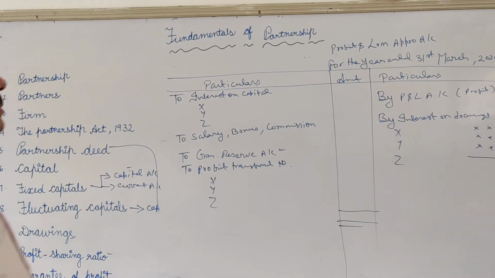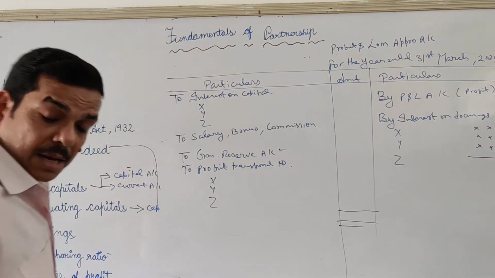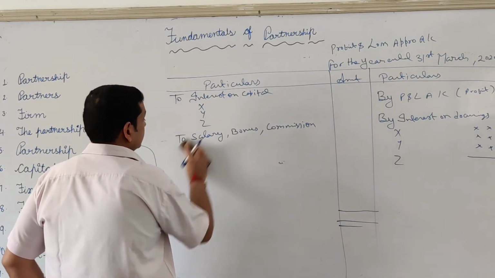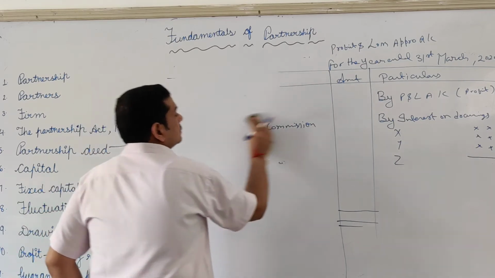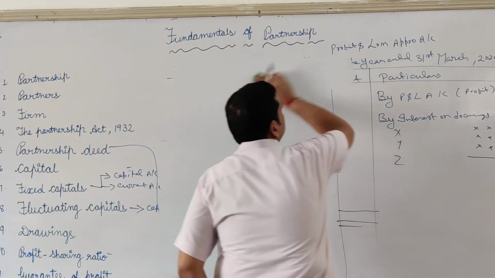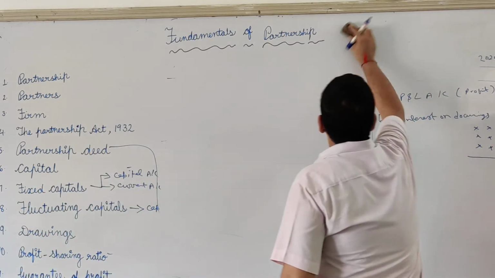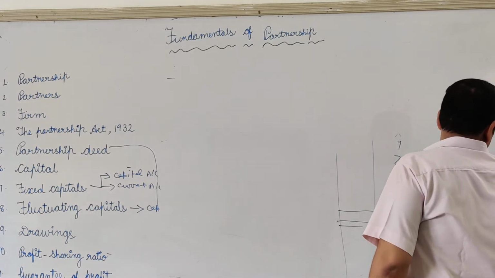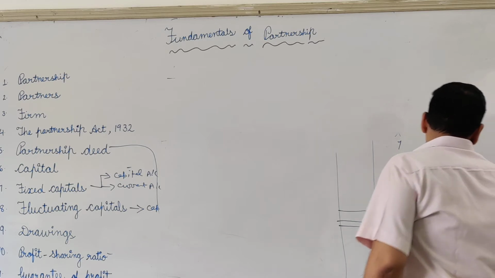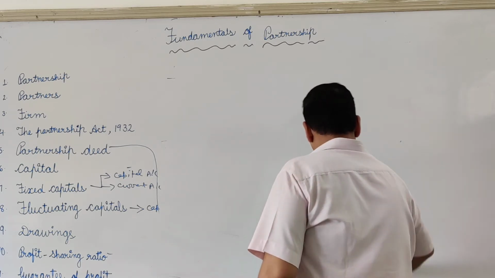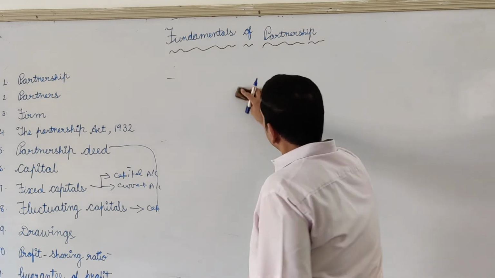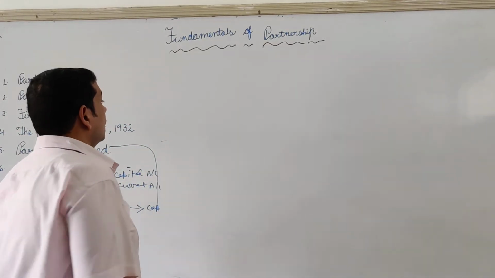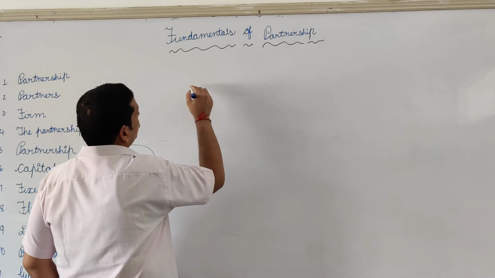Now the next topic comes. Here you will encounter two terms.